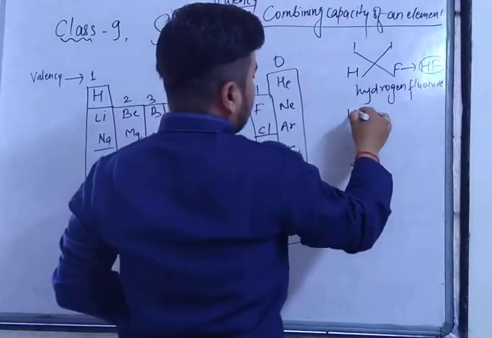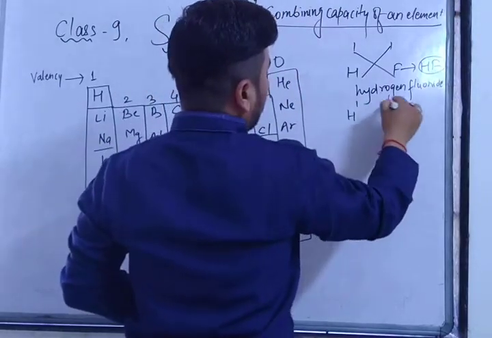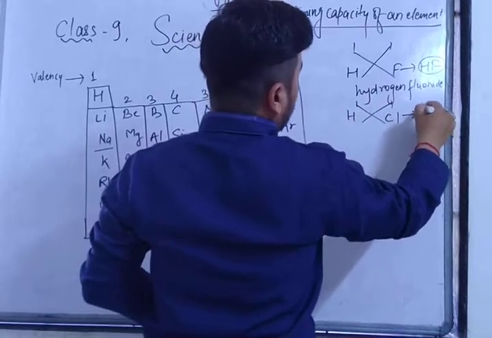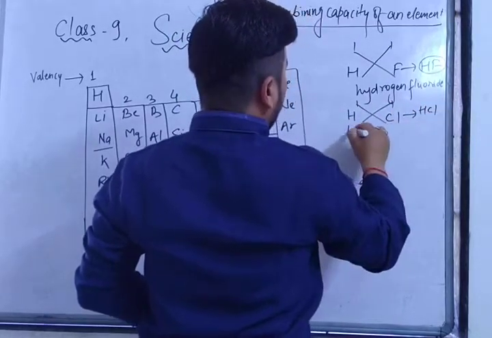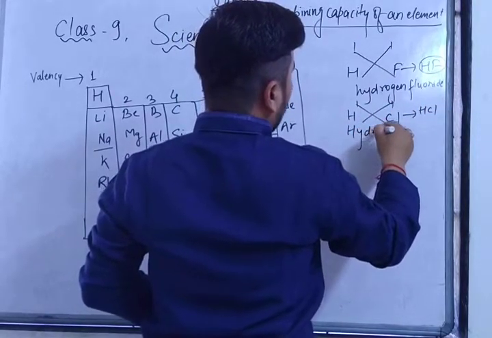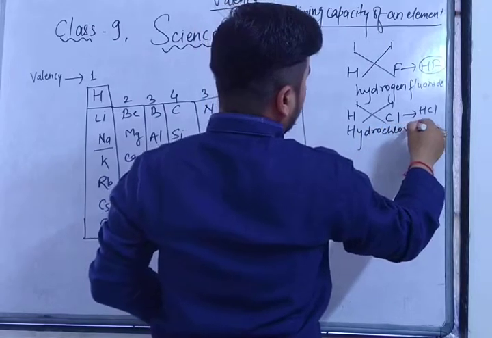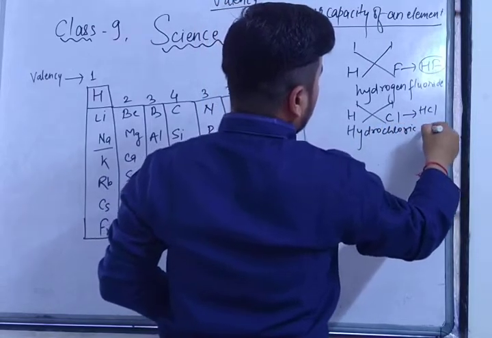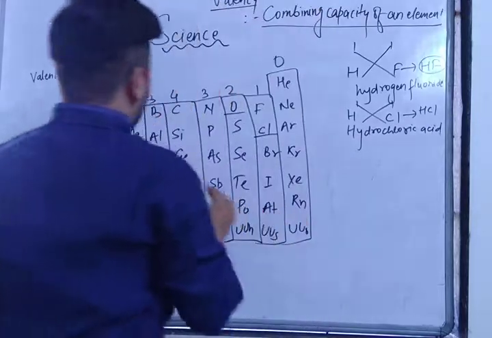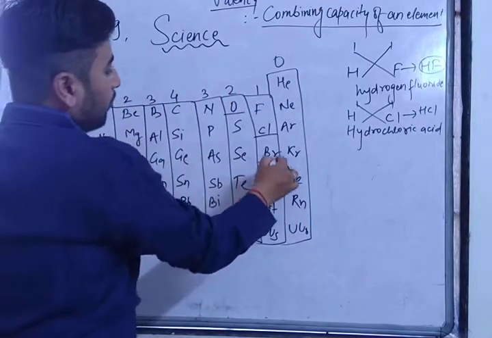Similarly, HCl. 1, 1. This one here, this one. What is the compound name? Hydrochloric acid. Got it? Now the third one, you can see hydrogen and bromine.